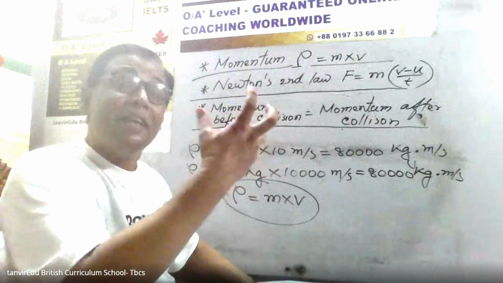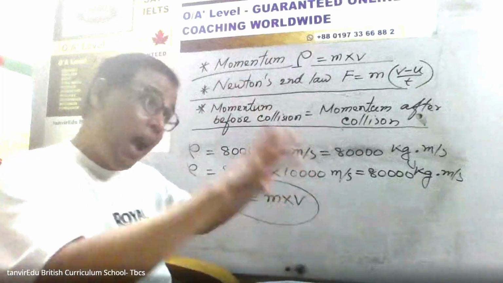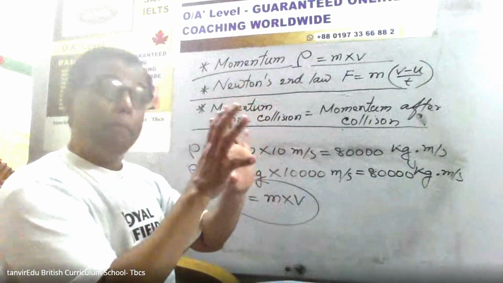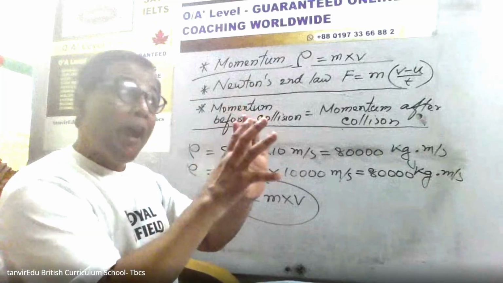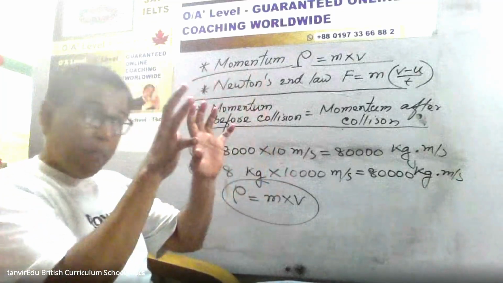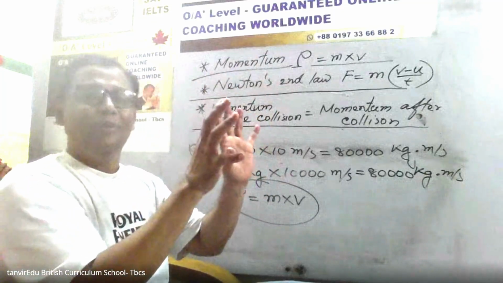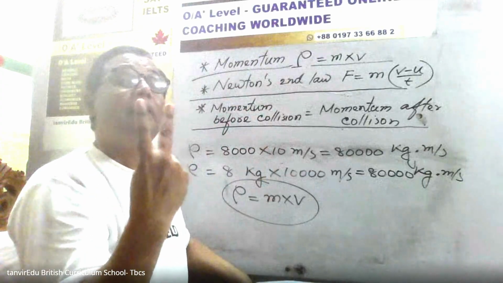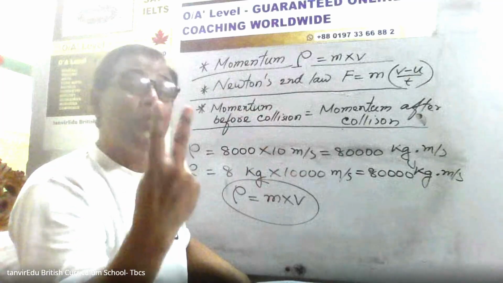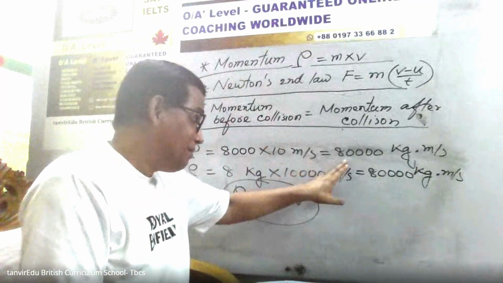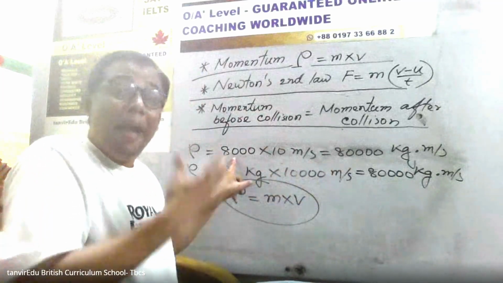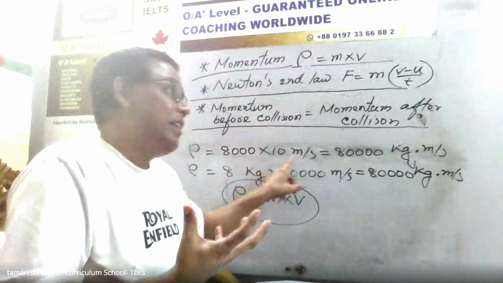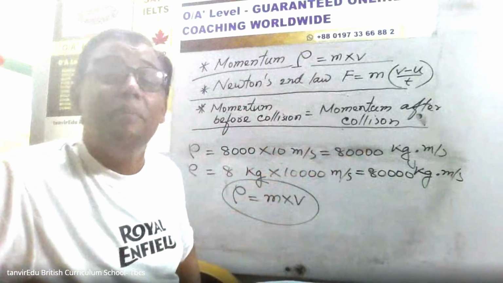You have to understand the gist of momentum: how much stopping power is required for tackling anything, a moving elephant or a moving cow. Okay, so momentum is basically the multiplication of two quantities, the mass and the speed. And the unit of momentum is kg meter per second.